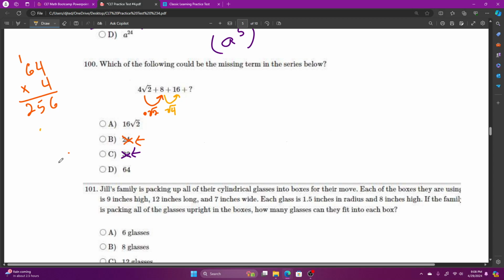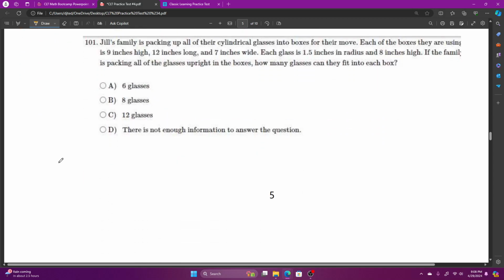Let's move on to question number 101. Jill's family is packing up all of their cylindrical glasses into boxes for their move. What does that mean, cylindrical glasses? Glass like a cylinder. That's like all glasses look like that, pretty much. A normal glass.